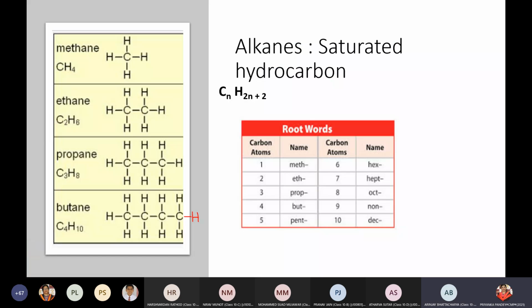We have done in the last class alkanes, alkenes and alkynes. Just in 2 minutes, we are going to finish. I'll just ask the students only to finish the revision. Who can tell me what are alkanes? Come on, raise your hand so that we can finish point by point very fast. What do you mean by alkanes?